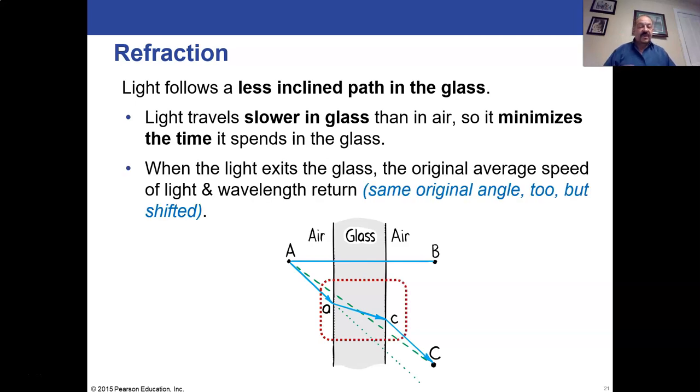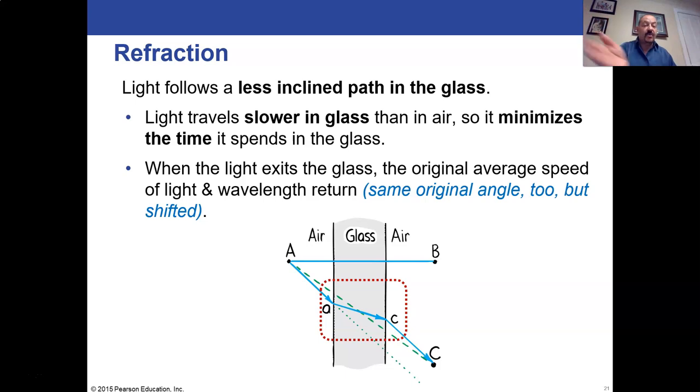So when light exits a glass, the average speed of the light and wavelength will kick right back up to what it was before when it was in air. So as long as it's in air, when it comes out of the air, it's still exactly the same speed and wavelength. Those are the same.